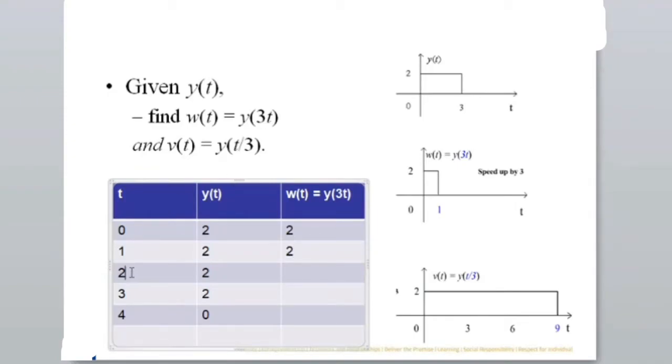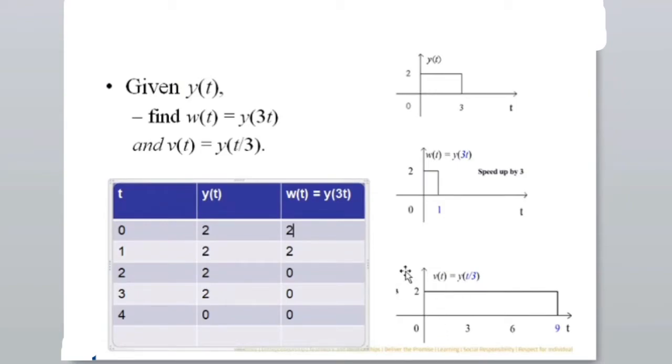If I substitute t equal to 2 here, that means w of 2, what is going to happen? 3 into 2, 6. Y of 6. What is y of 6? It is 0 because nothing is defined. So that's why it will become 0 and 0 and 0. For example, if I substitute t equal to 4, then this will become 3 into 4 is 12. Y of 12. What is y of 12 here? Nothing. It is all 0. So the same thing, if I plot it here, you can see that when t equal to 0, my output is 2. When t equal to 1, the output is 2. So this is what is happening.